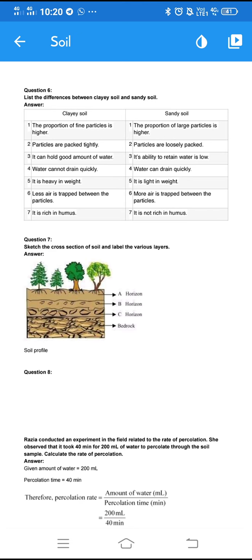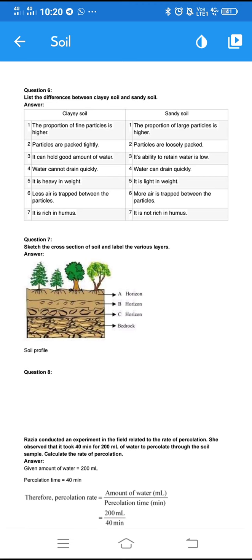Sixth one: less air is trapped between the particles in clay soil, whereas more air is trapped between the particles in sandy soil, as there is much gap between the particles. The last one, the seventh: clay soil is rich in humus, sandy soil is not rich in humus. So there are seven differences between clay soil and sandy soil.